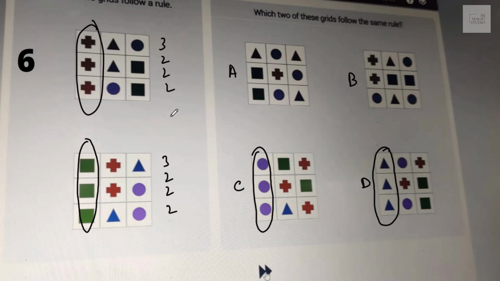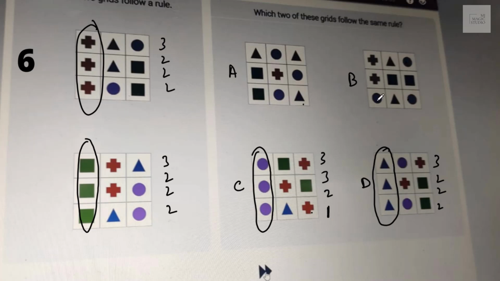Let's check the sequence out. Here we have 3 2 1, and here we have 3 2 2 2. But do we have 3 here but not the same? Not the same, isn't it?